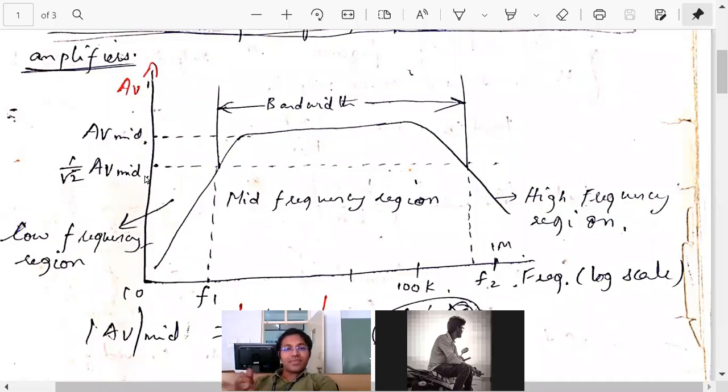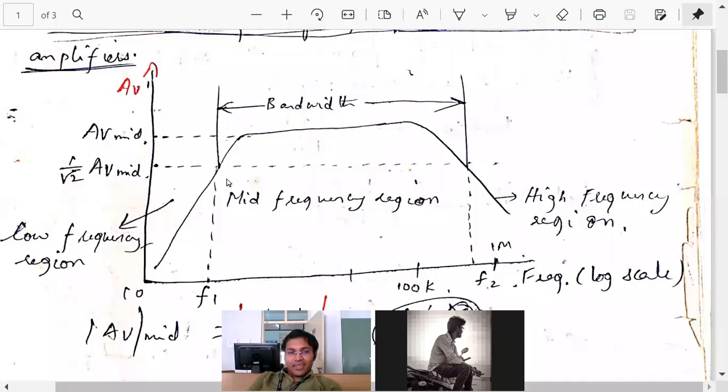Voltage gain at mid frequencies. Very good. See here, what is happening? This is the gain. This is the mid frequency region, isn't it? And this is the gain at mid frequency, right? We are taking that as AV mid. In most cases, this is the maximum gain, isn't it?